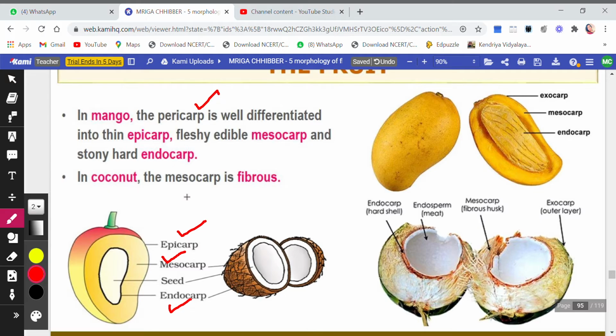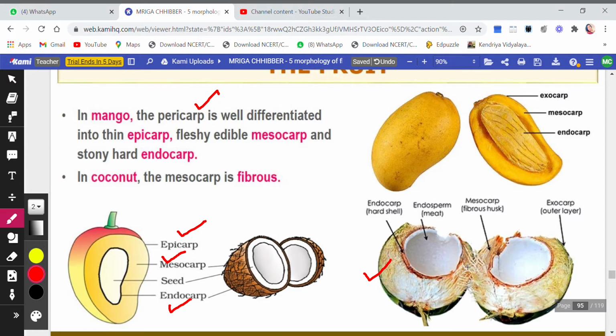In coconut, the mesocarp is fibrous. Okay, here this fibrous part is the mesocarp. Okay, it is fibrous. They have split it out, you can see here also. This is endocarp, that is the hard shell. The fibrous husk part is the mesocarp, and the outer lining is the exocarp. It is quite easily differentiated here.